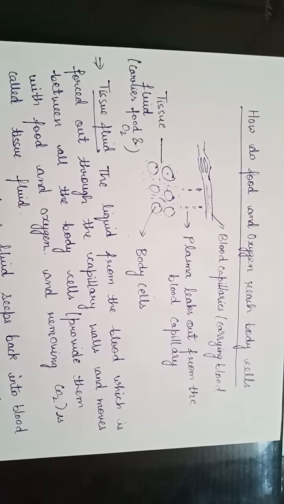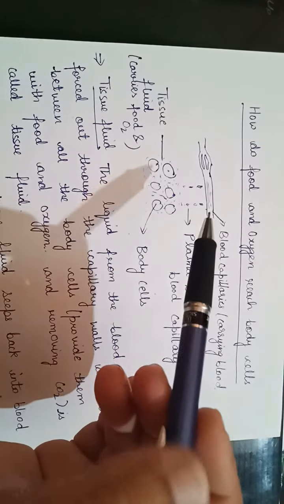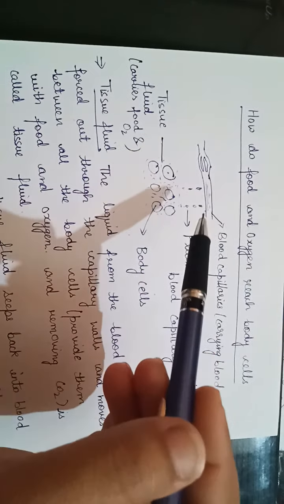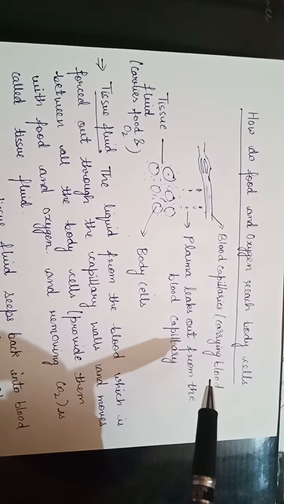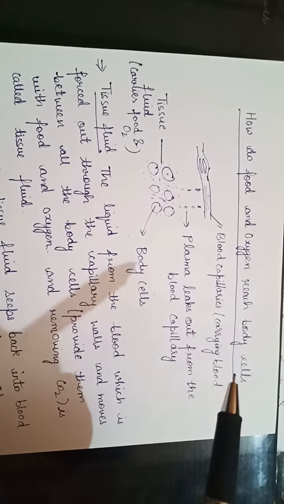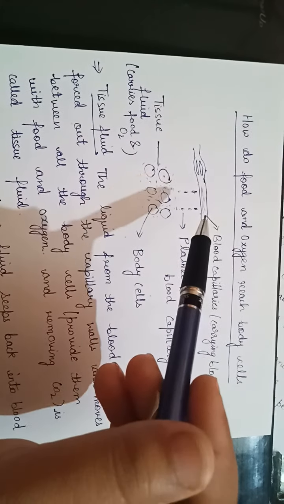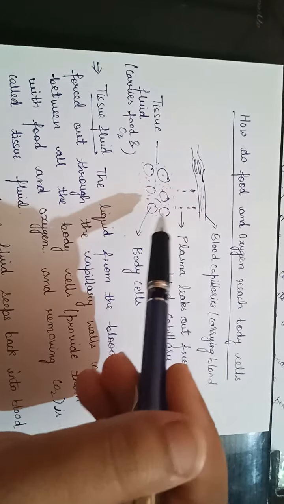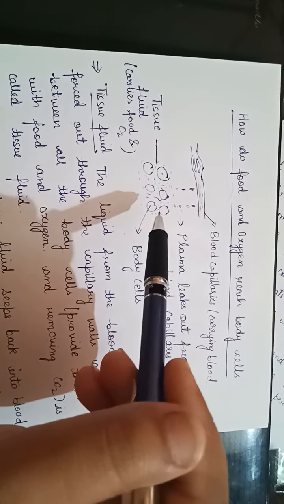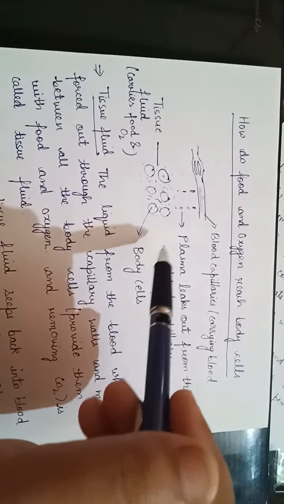See once again how the lymph is formed. These blood capillaries are carrying the blood, and this blood carries the food and oxygen. Now the plasma leaks out from the blood capillaries and is collected here between the body cells.